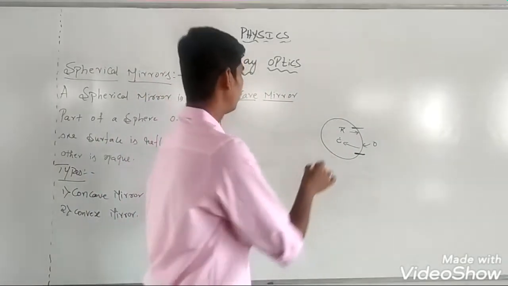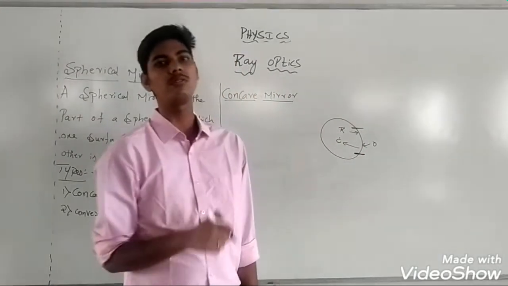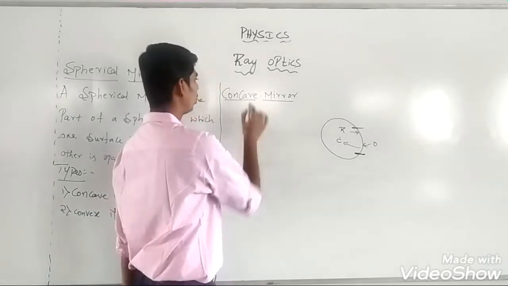Such a mirror whose reflecting surface is towards the center of the sphere is called a concave mirror.